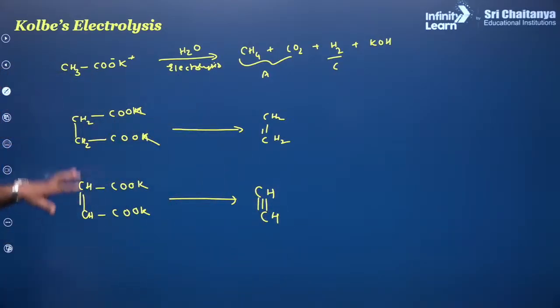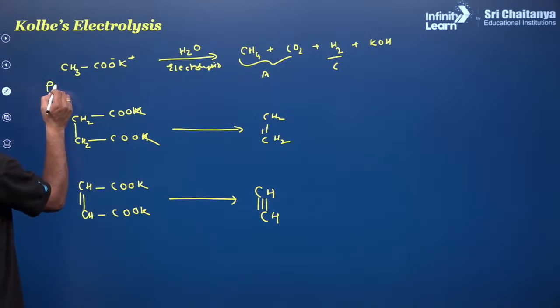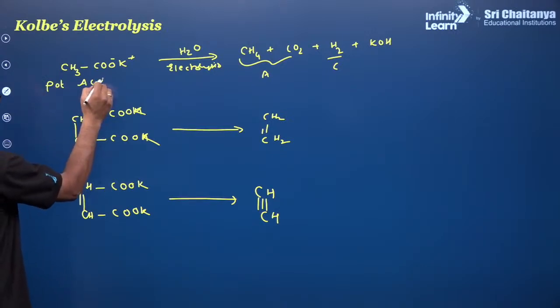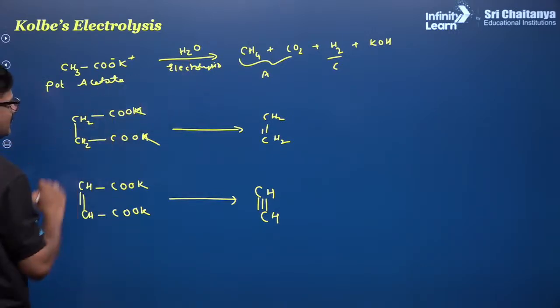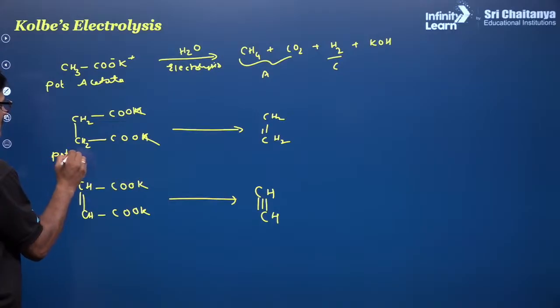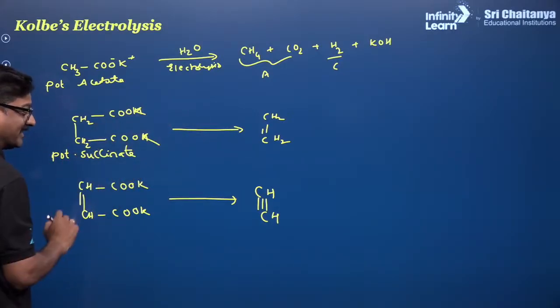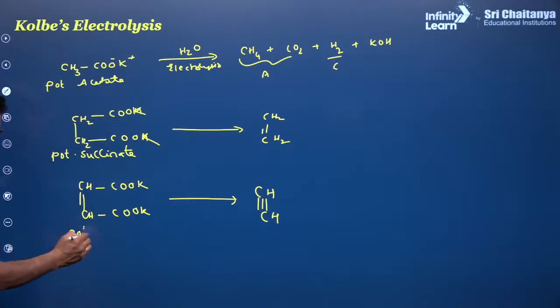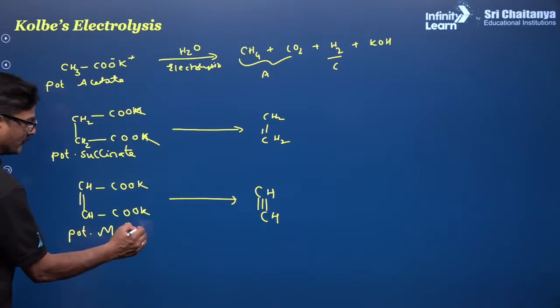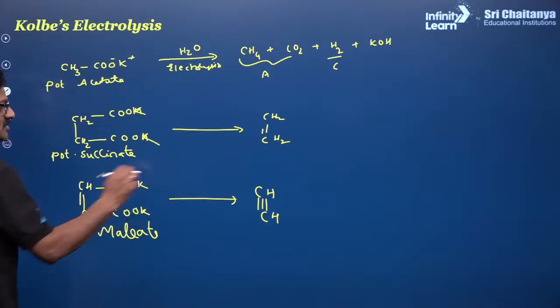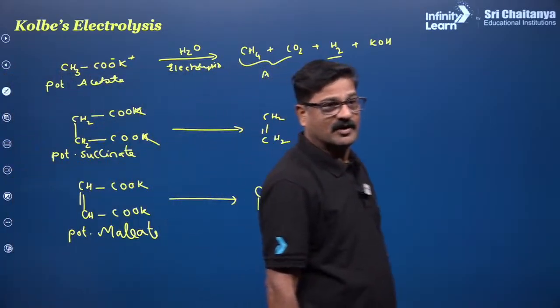So by looking at potassium acetate, the product is methane. Potassium succinate, the product is going to be ethene. Potassium maleate, the product is acetylene. Are you getting it or not?